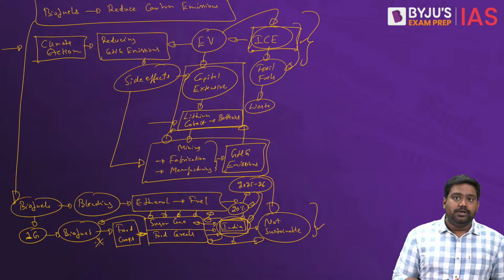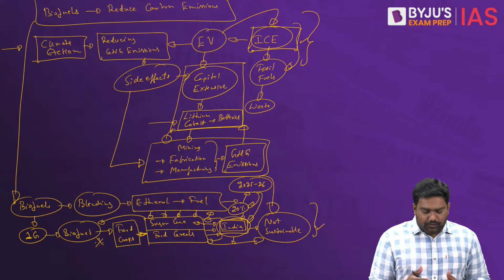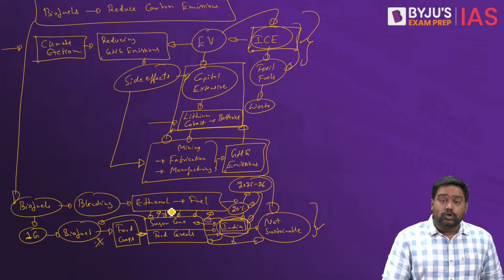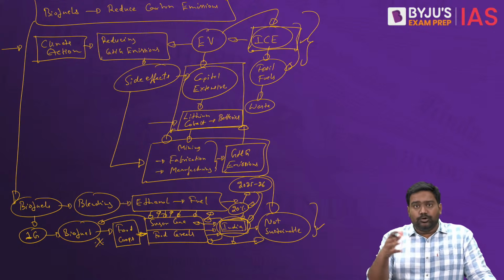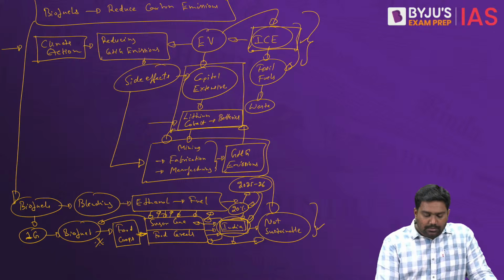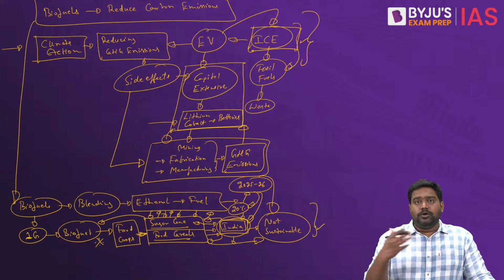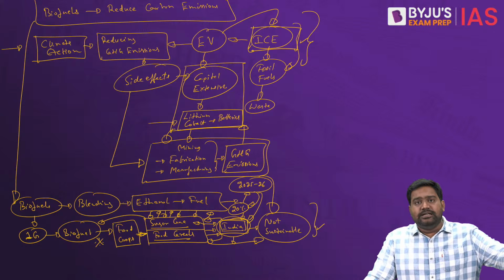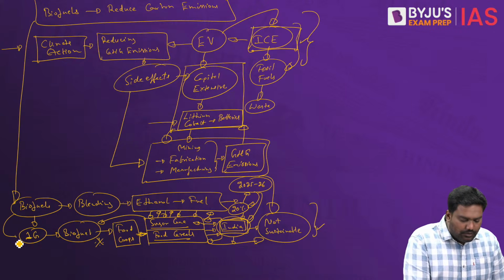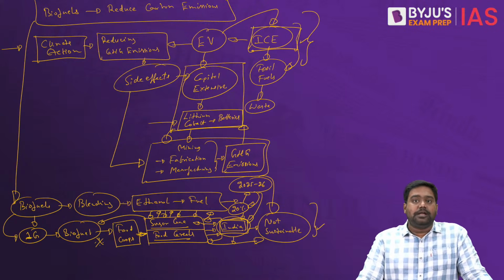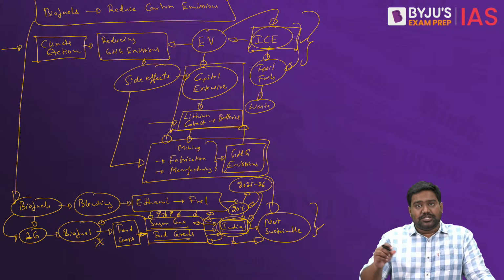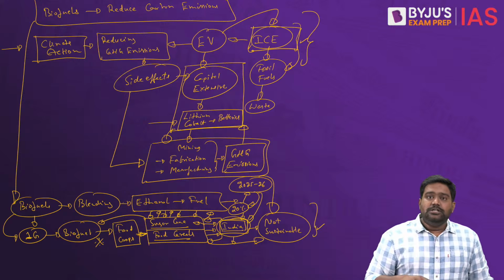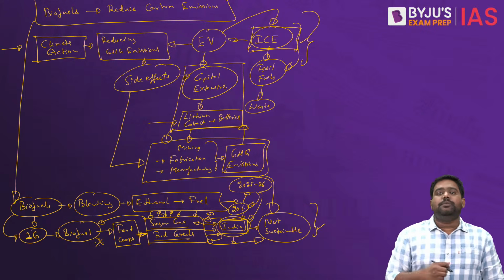And down the line, if you keep diverting food crops towards biofuel generation, right, this could compromise food security as well. It might lead to shortage of critical food grains because farmers will find the biofuel industry to be more lucrative. They might produce crops to sell to the biofuel industry to produce first generation biofuel instead of supplying it to the market. This could create a demand-supply mismatch causing inflation and rise in food prices, and it could directly affect food security. So these concerns exist with first generation biofuels.